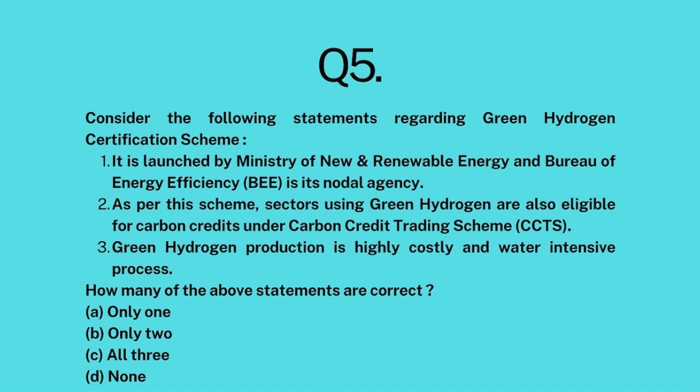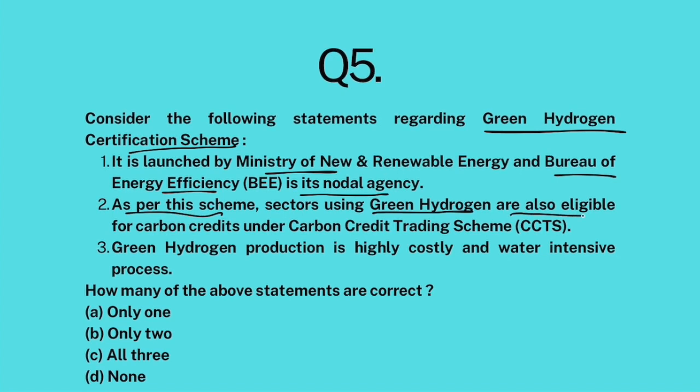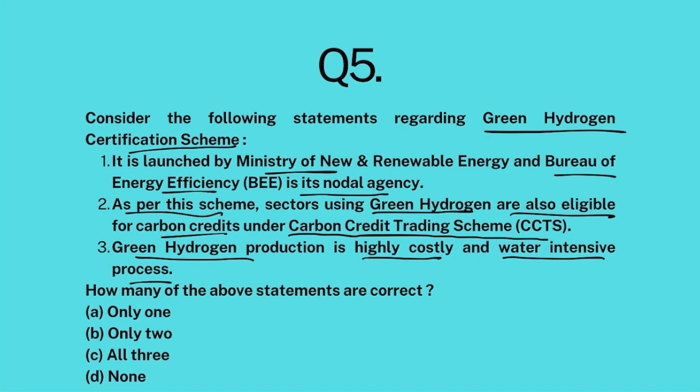Question 5. Consider the following statements regarding Green Hydrogen Certification Scheme. It is launched by Ministry of New and Renewable Energy, and Bureau of Energy Efficiency is its nodal agency. As per this scheme, sectors using green hydrogen are also eligible for carbon credits under carbon credit trading scheme. Green hydrogen production is highly costly and water intensive process.